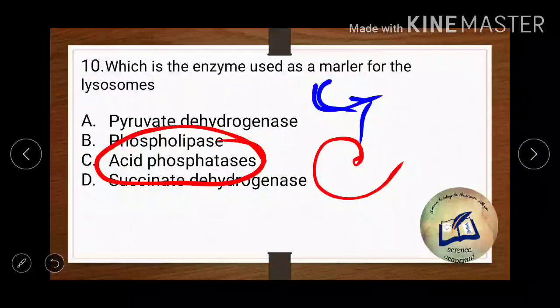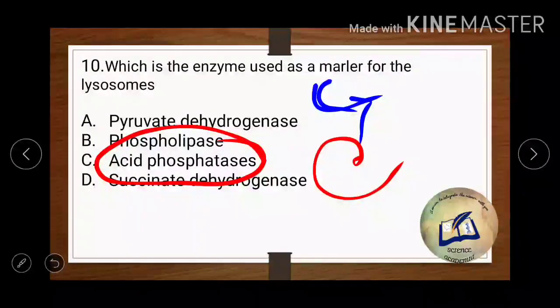Now what is a marker? A marker enzyme is any enzyme which is very much unique to that particular organelle only. For an organelle there will be one particular enzyme which is unique to it, so that when you perform an experiment, the marker will mark it and will not show up in many other cells. It will show unique selection in that particular organelle only.